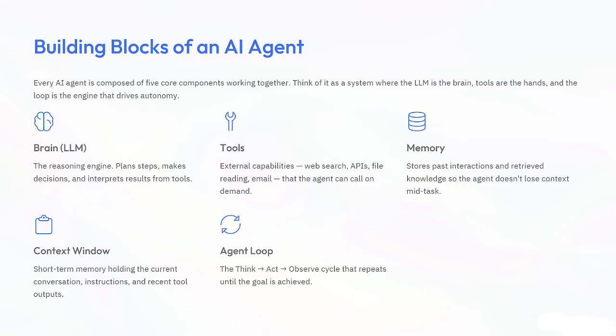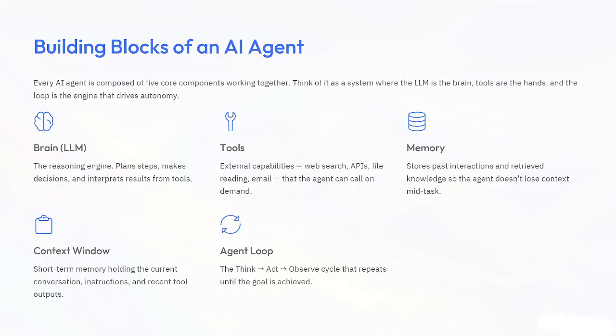Okay, building blocks of an AI agent. Let's understand this. As you already know, every AI agent has five important components, and I will explain them now. The first one is the brain, that is the LLM. It decides what should I do, which tools should I use, is the task completed or not. So it's kind of a brain.